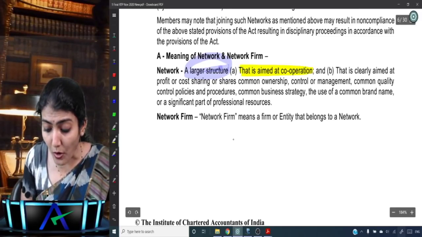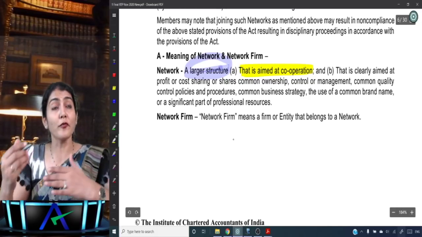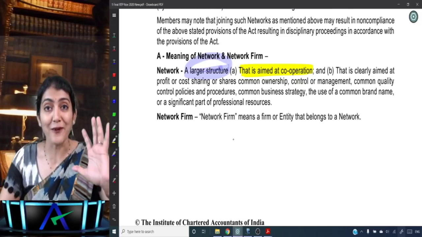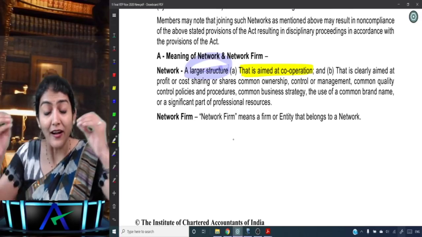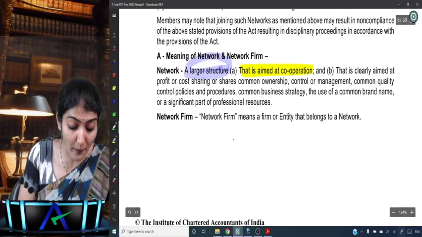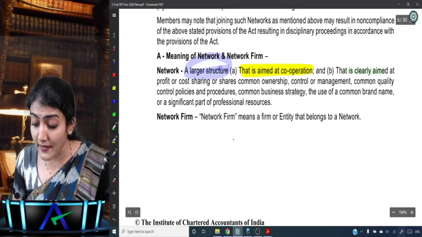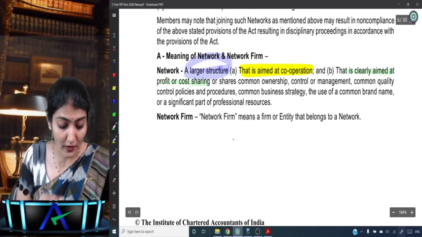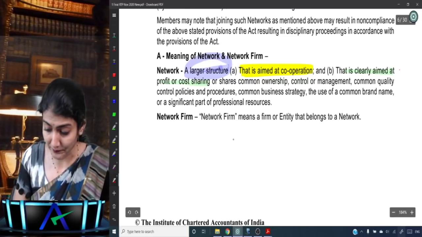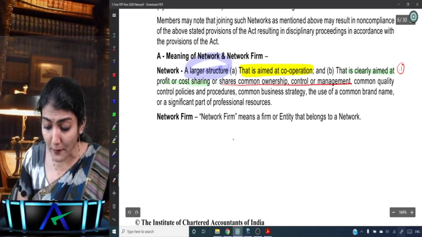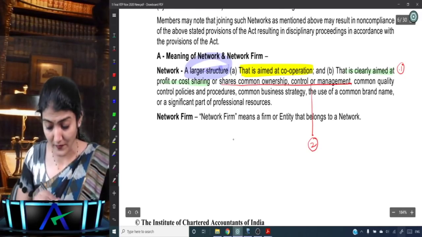Aimed at cooperation. Of the people, by the people, for the people. So of the CA, by the CA, for the CA, that type. That is aimed at cooperation. And in addition to cooperation, it is clearly aimed at profit or cost sharing, say point number 1. Then it shares common ownership, control or management, say point number 2.